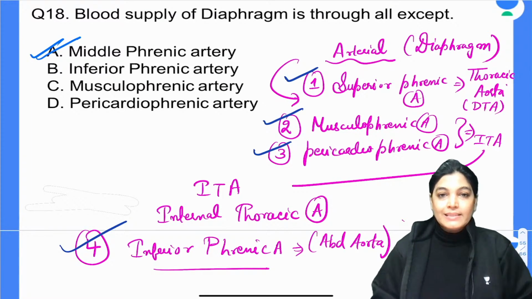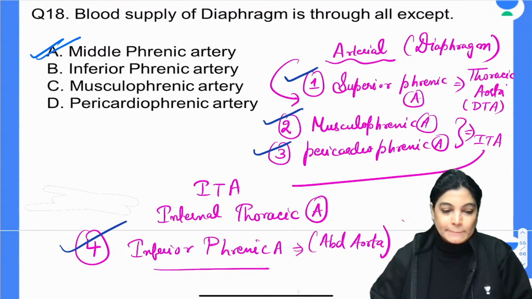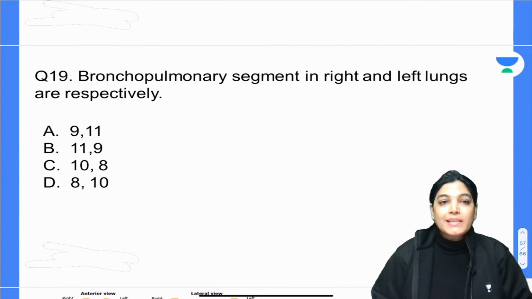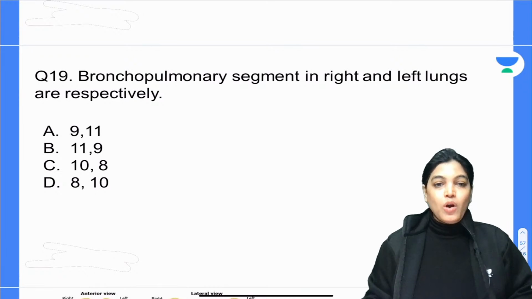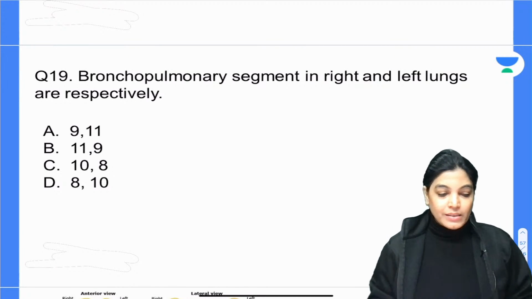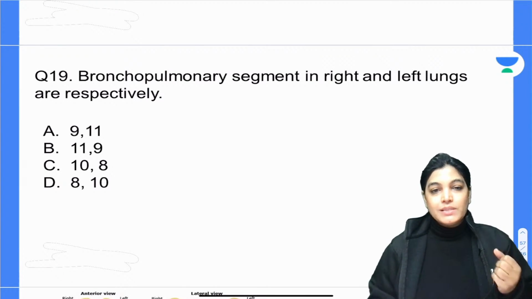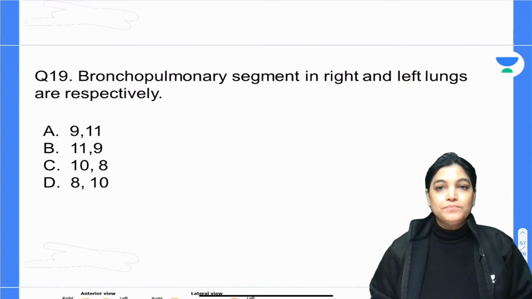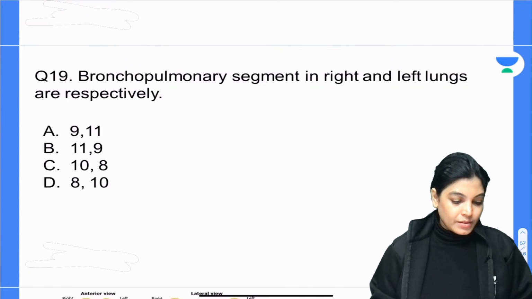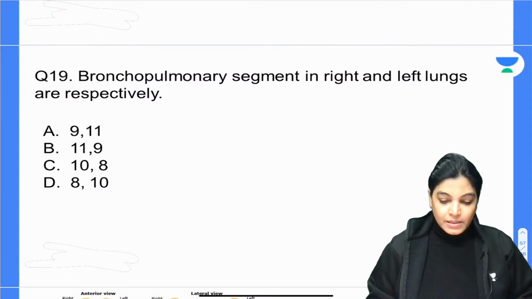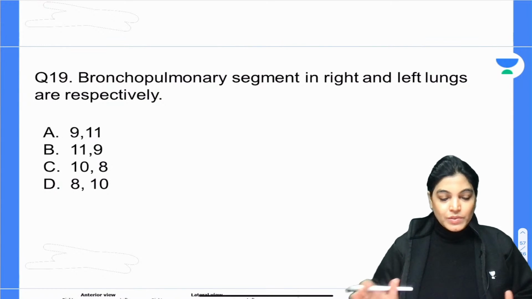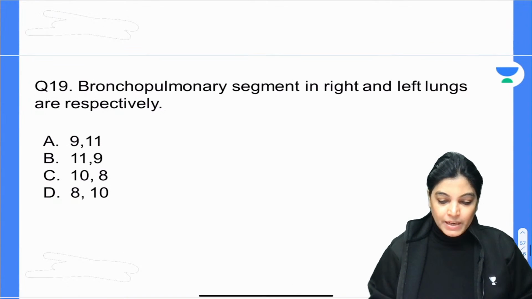So let's move on to the next, question number 19. Bronchopulmonary segments in the right and the left lungs are respectively: 9 and 11, 11 and 9, 10 and 8, or 8 and 10. Your time starts now, mark the correct answer. According to you, which option is the best answer? Question number 19.